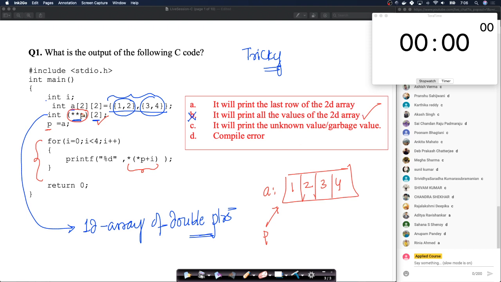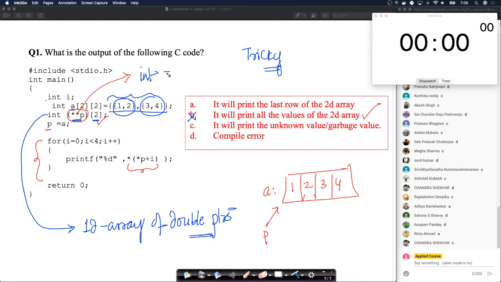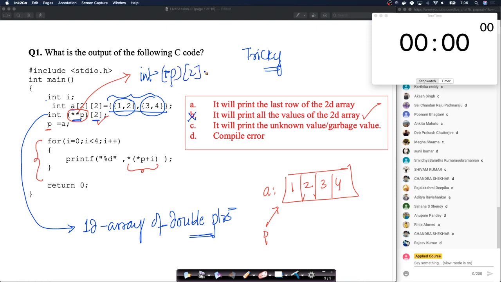The reason being, imagine if this line was different. If this line was slightly different, let's say, int star P2. If this was this line, then what are we creating? We are creating an array of 1D pointers. Then the answer would be B. Because what is a 2D array here, literally, if you think about it?